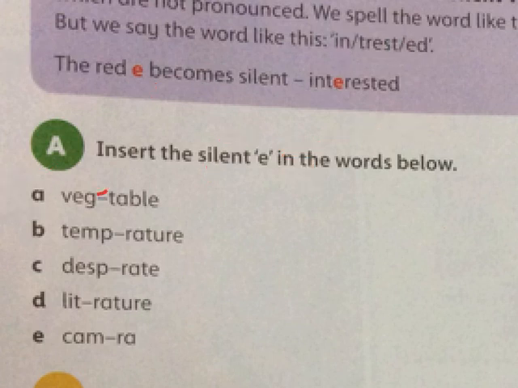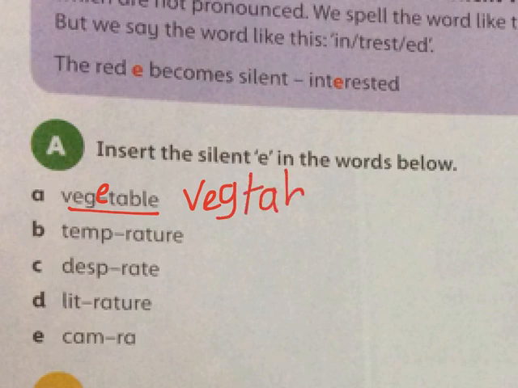Okay, let's add the E here. And the pronunciation of this word is "vegetable." Vegetable. This E is not pronounced, neither this E here. This is the pronunciation, not the spelling, please. The spelling is right here.